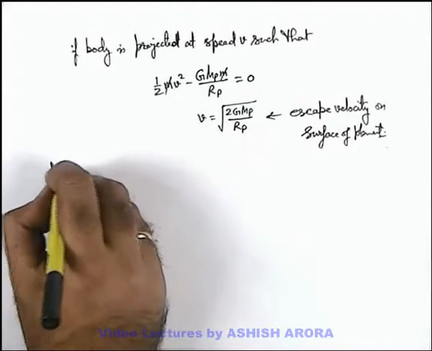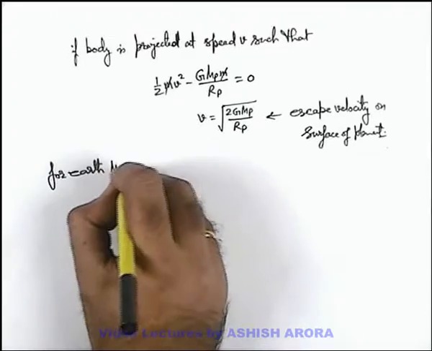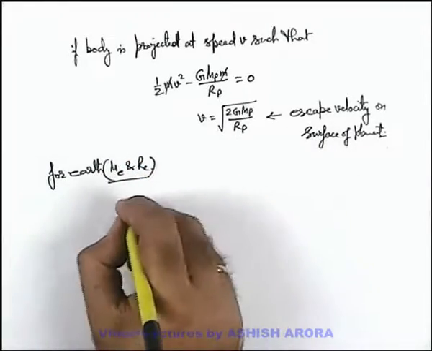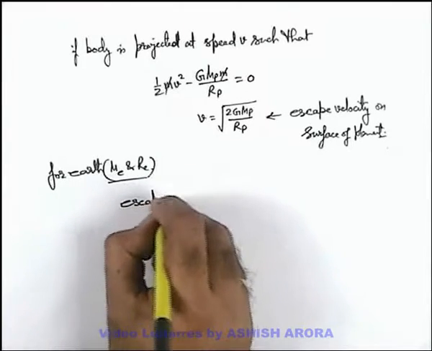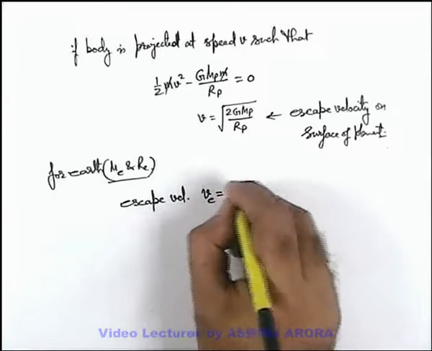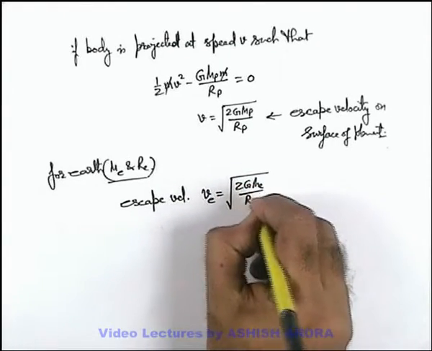Like for Earth, we can take its mass me and radius re. So the escape velocity for Earth, VE, is root of 2 G me by re.